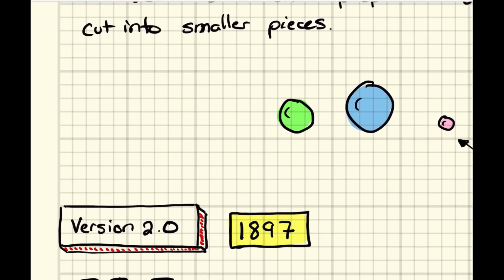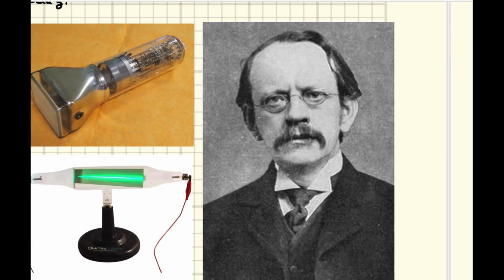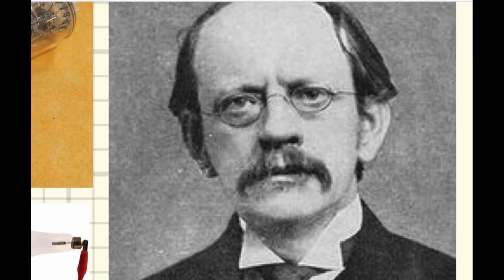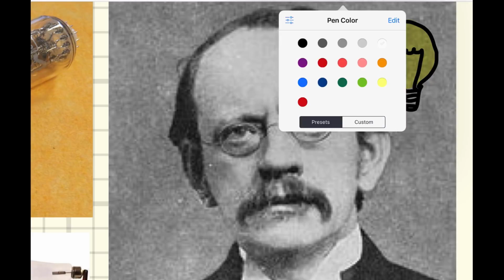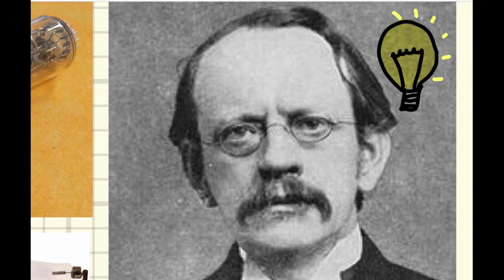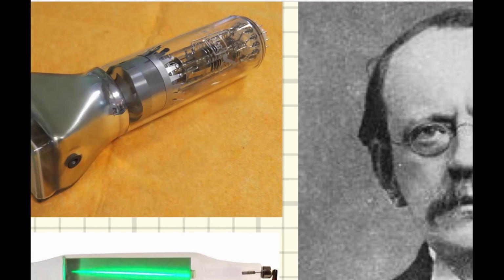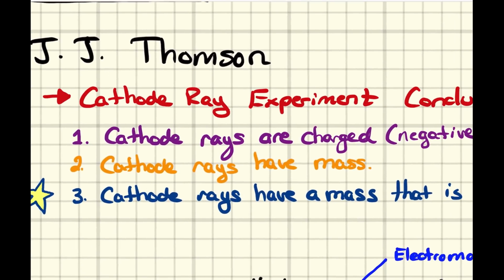In 1897, almost 100 years later, we see something really significant happen. We see that this guy right here, J.J., had a really important moment where he saw the light. And this is not a figure of speech. This is an actual reality. He saw a light, and this event reshaped our understanding, or started the reshaping of our understanding of the atom.